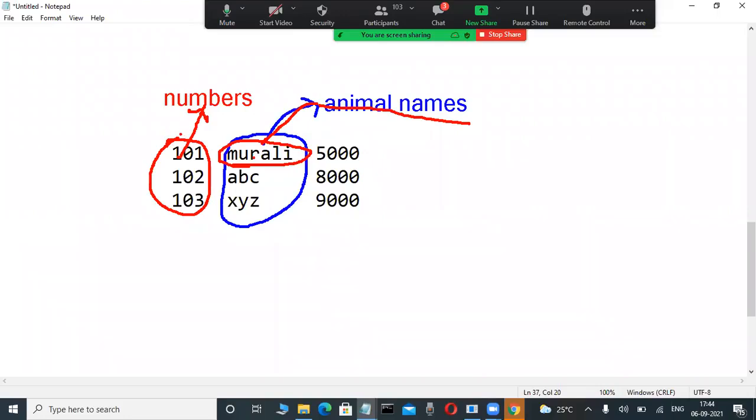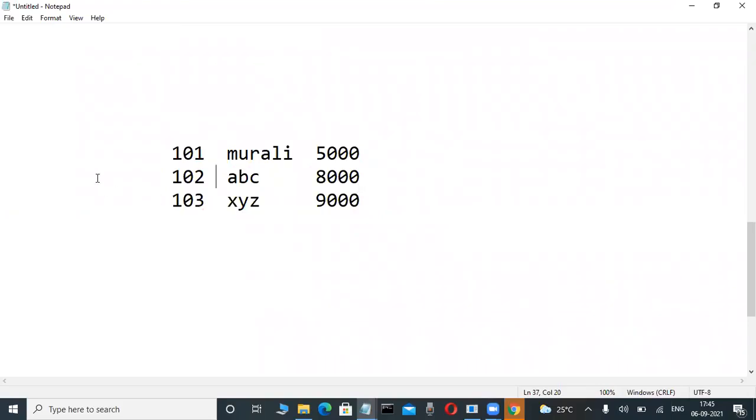That's why these are a collection of numbers, a collection of strings, a collection of numbers. That is nothing but data. Here meaning is not there. An end-user understandable format is not there. That's why this is called data. Very good.